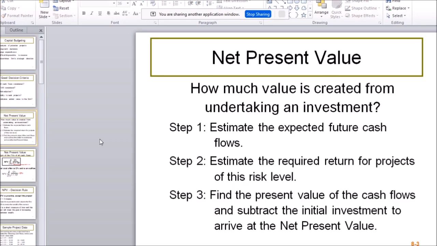Okay. So we'll have a look at all of the details with several different methods, and we're starting with the most important one, which is the net present value. Net present value. Okay. So what do we do for the net present value? Well, we just have to get our head around some future expected cash flow that the project is going to generate.